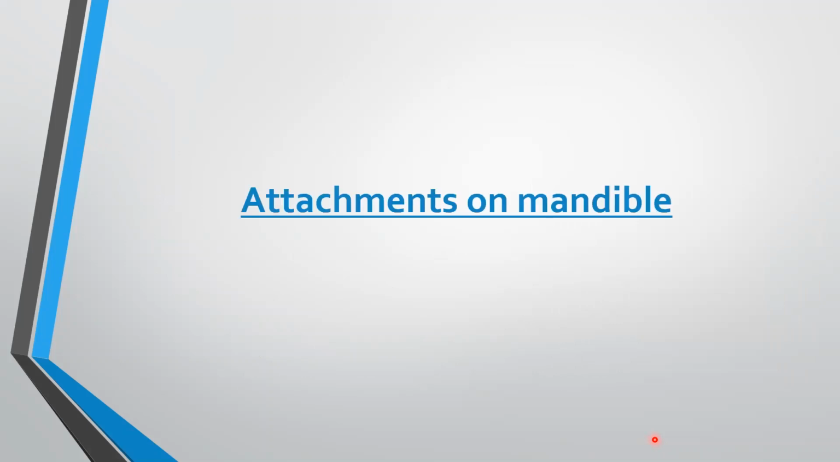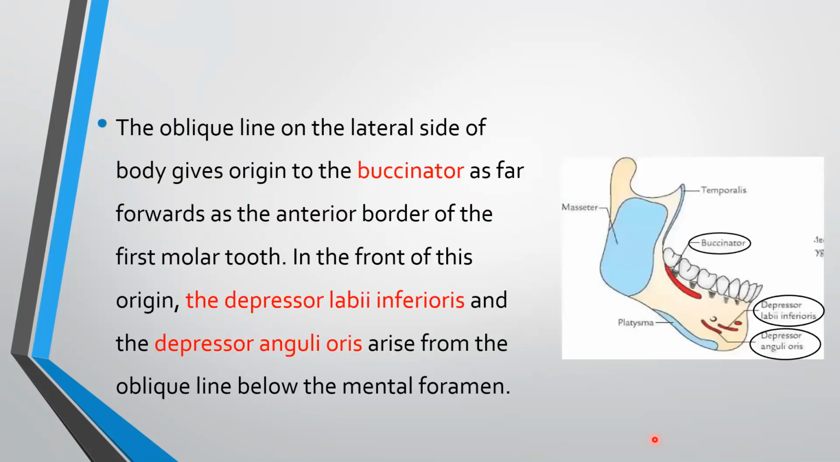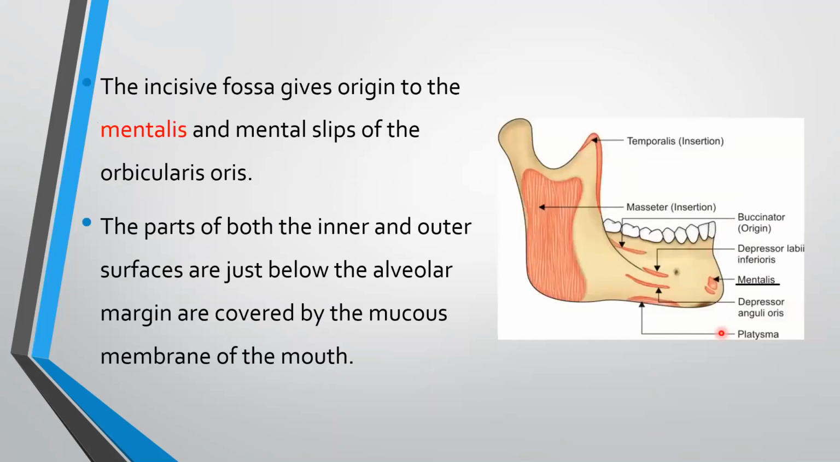Coming to attachments on mandible. The oblique line on the lateral side of body gives origin to the buccinator as far forwards as the anterior border of the first molar tooth. In front of this origin, the depressor labii inferioris and the depressor anguli oris arise from the oblique line below the mental foramen. Here is the buccinator, depressor labii inferioris and depressor anguli oris. The incisive fossa gives origin to the mentalis. This is the mentalis muscle.